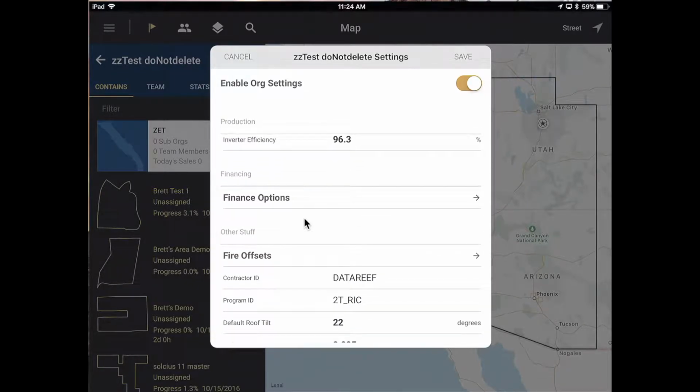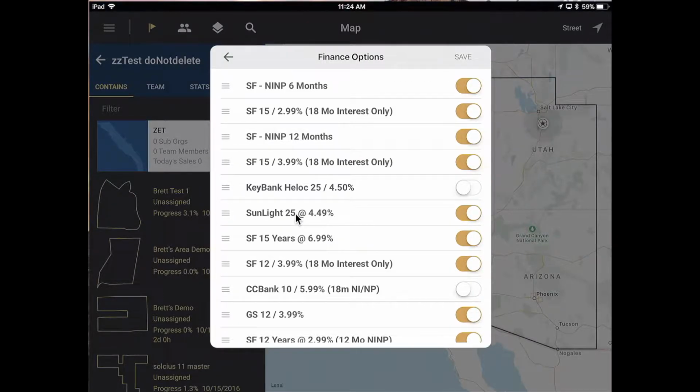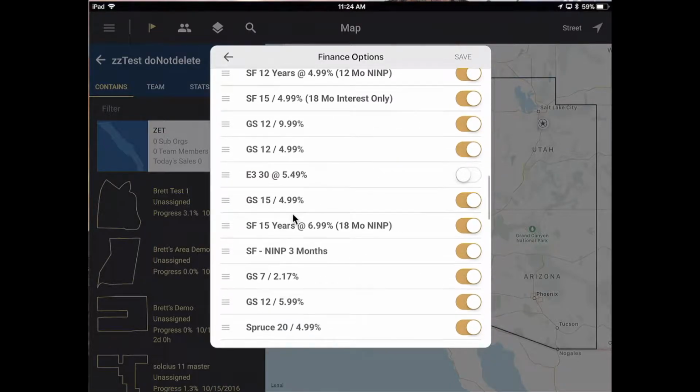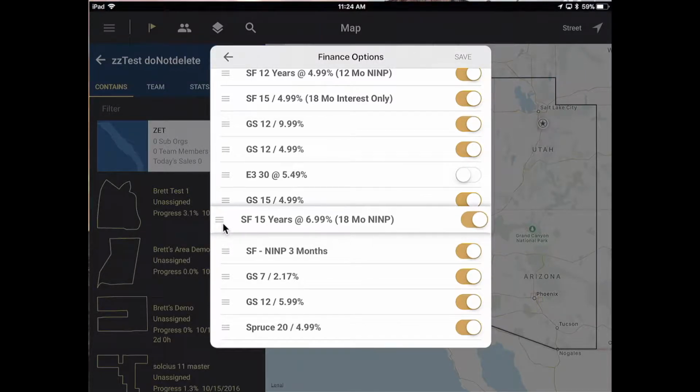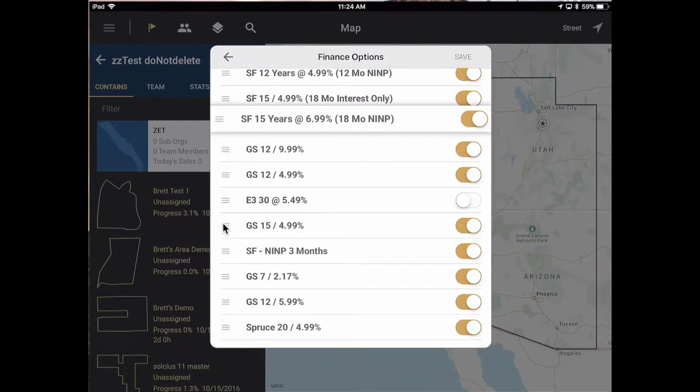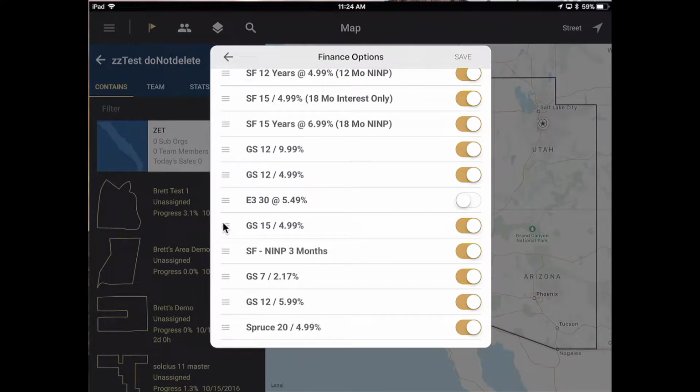Next, we have the financing options, and you'll notice that inside of the financing options, I have the ability to turn on or off any of the financing options in which we're participating as an organization. The other thing I can do inside of here is click on the three-bar menu right here, push and hold, and it allows me to move and adjust any of these financing options, putting them in whatever order I would like based upon what I want to surface for my end user, be it the sales individuals and/or the closers that are actually out selling the product. So again, financing options are completely adjustable inside of here.